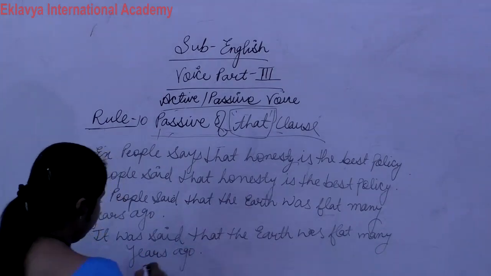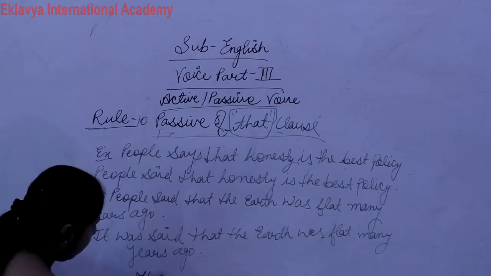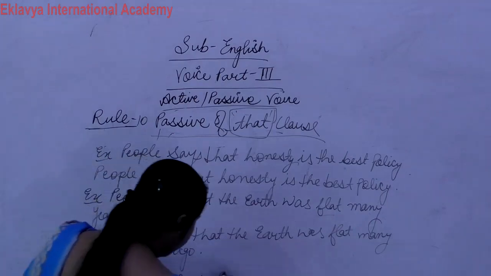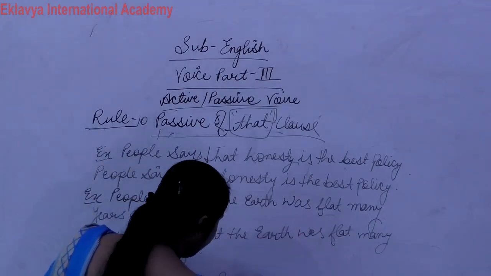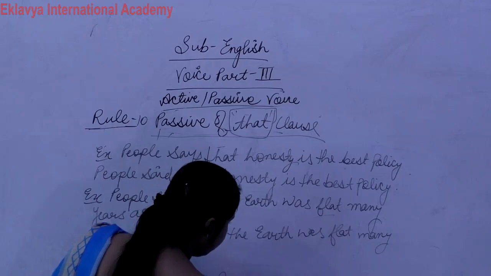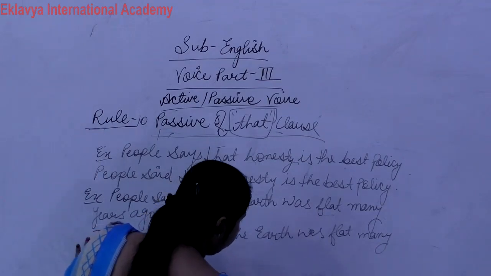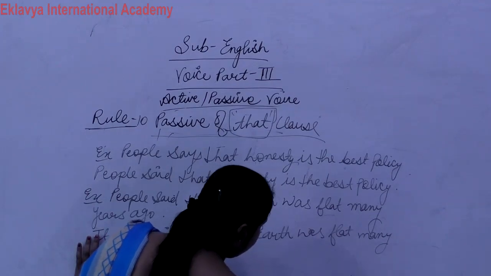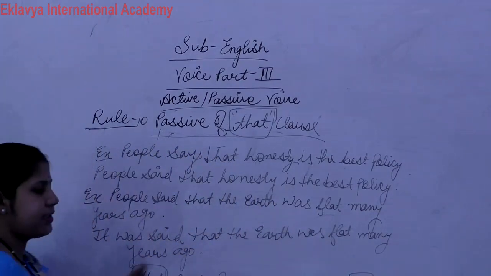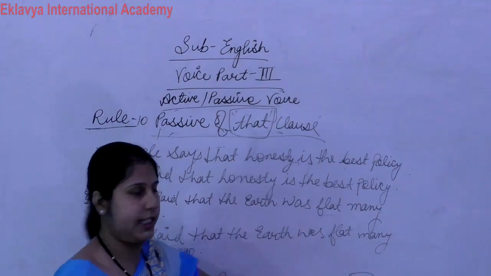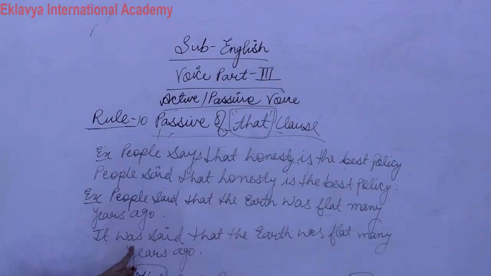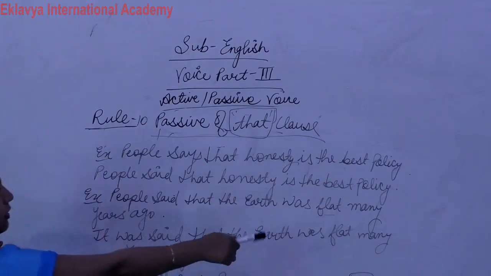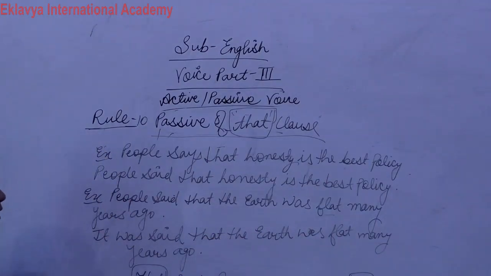And that clause, listen, write down. That clause passive we make with it. What does it mean? बेटा जब that clause का passive हम बनाएंगे तो हम it से बनाएंगे like this. It was said that the earth was flat many years ago.